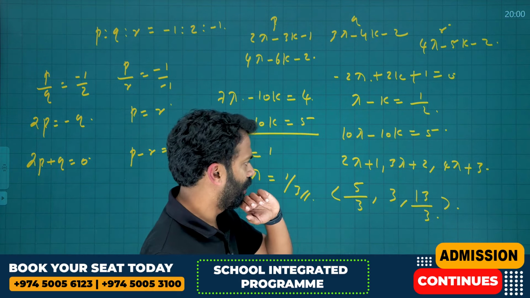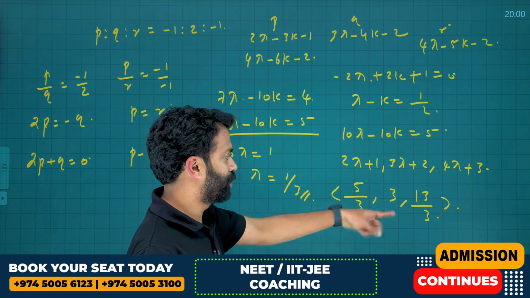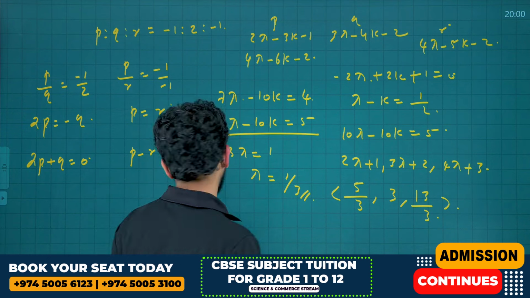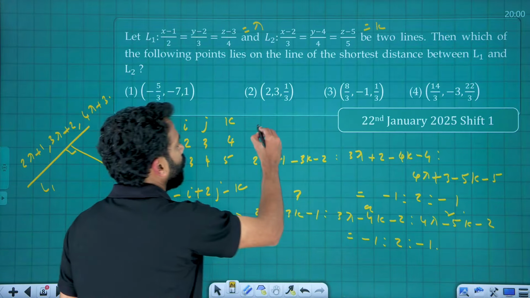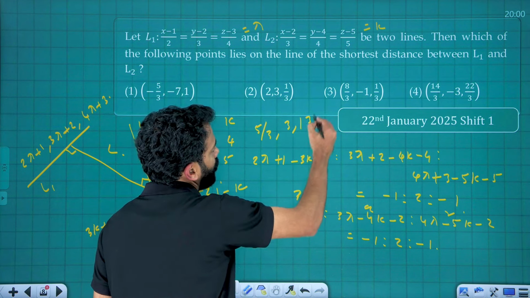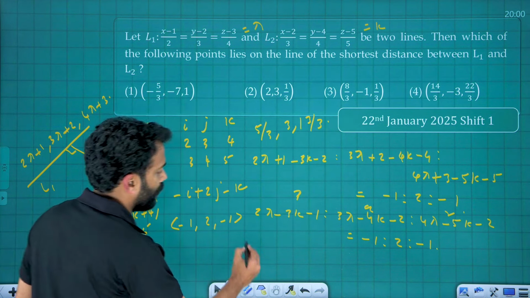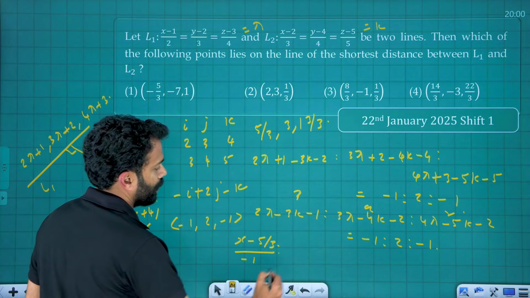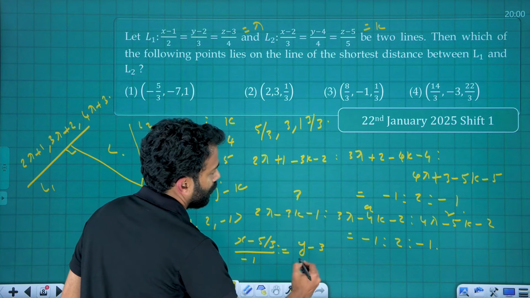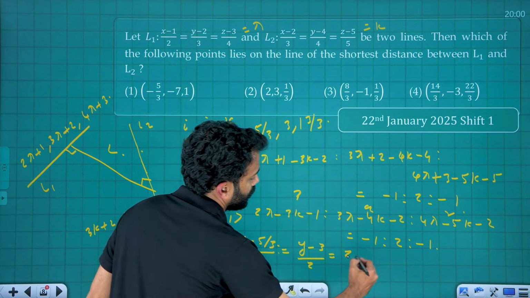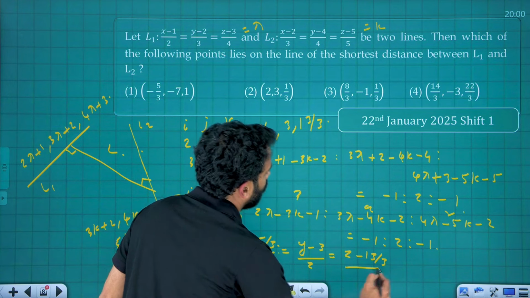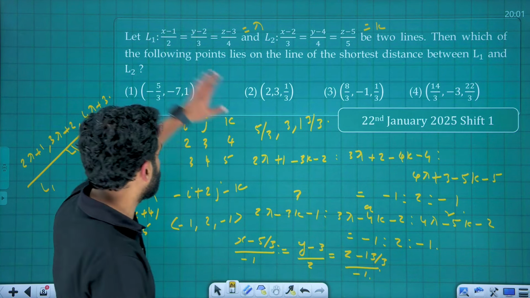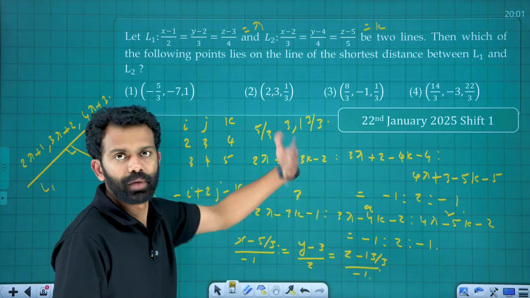That is 5 by 3, 3, 13 by 3. Therefore, the point is like 5 by 3, 3, 13 by 3. Therefore, the equation of the line will be x minus 5 by 3 divided by the direction ratio minus 1, which is equal to y minus 3 divided by 2, is equal to z minus 13 by 3 divided by minus 1. Okay, so we can substitute the corresponding points here, and whichever point matches, you can go for that answer.